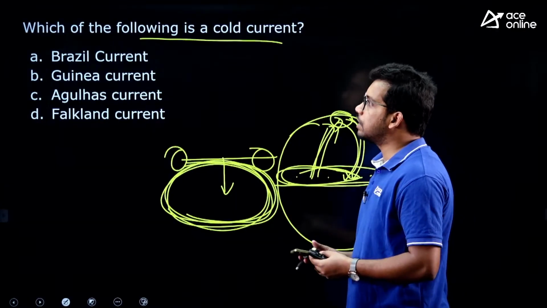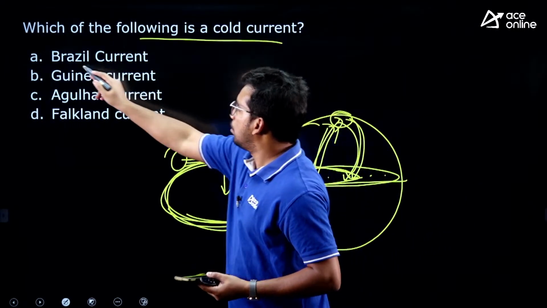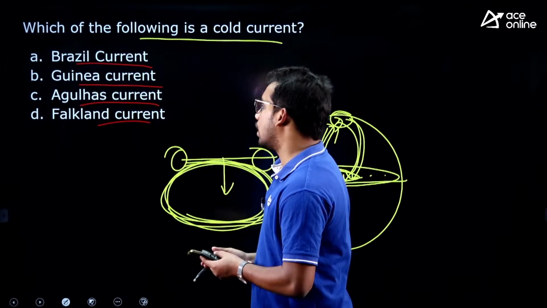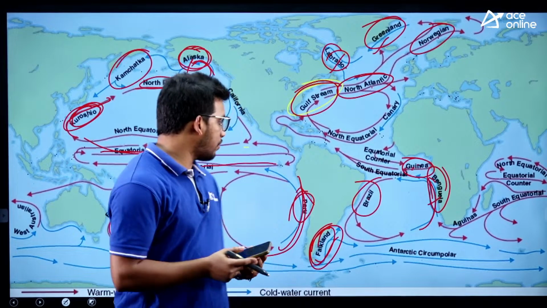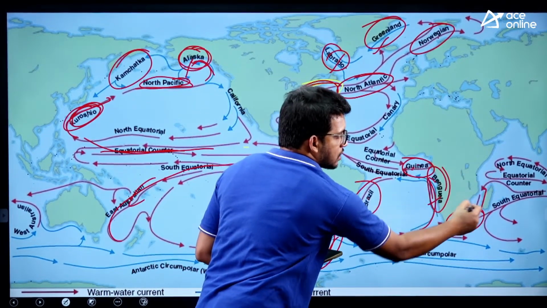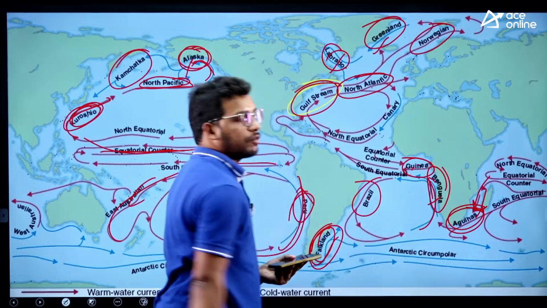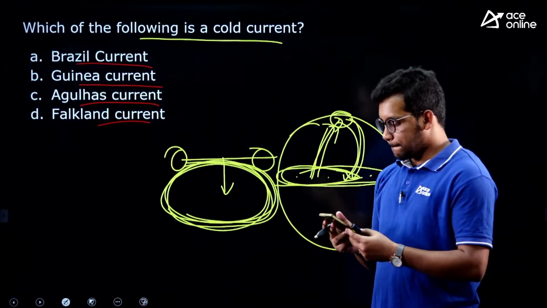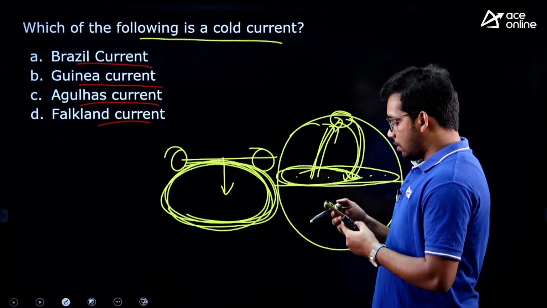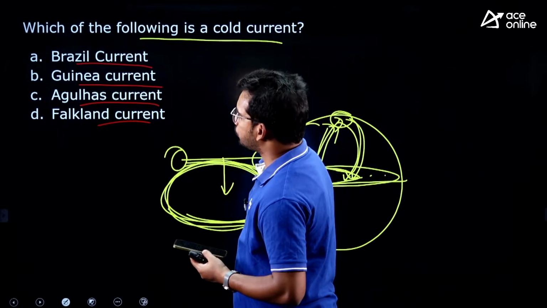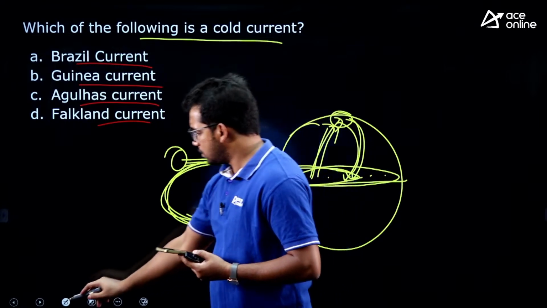Now let's see which one is the cold current. Brazil current, Guinea current, Agulhas current, Falkland current. So Agulhas we may have forgotten, here it is, the Agulhas current in the East African region, a warm current coming from the equator, alright. Now answer this question. Can anyone answer this? Which one of the following is the cold current? We have discussed this.